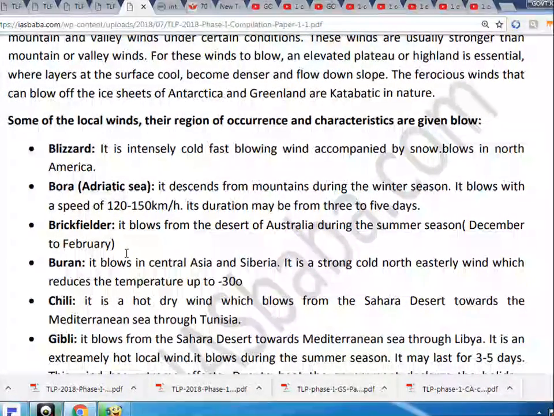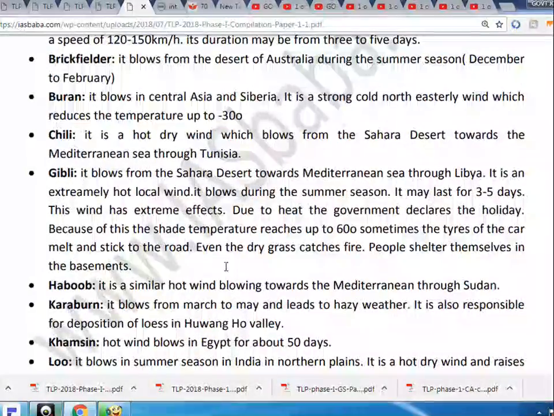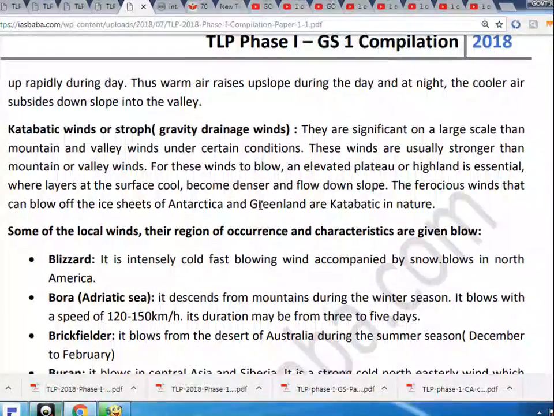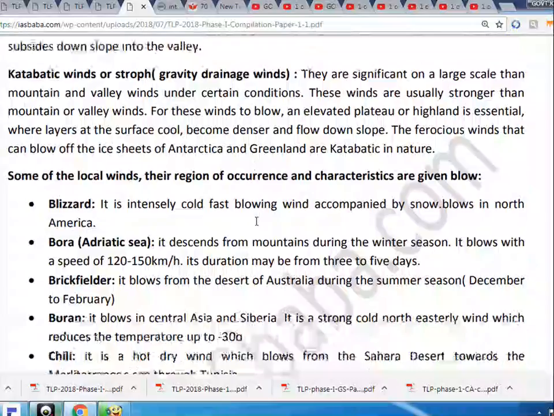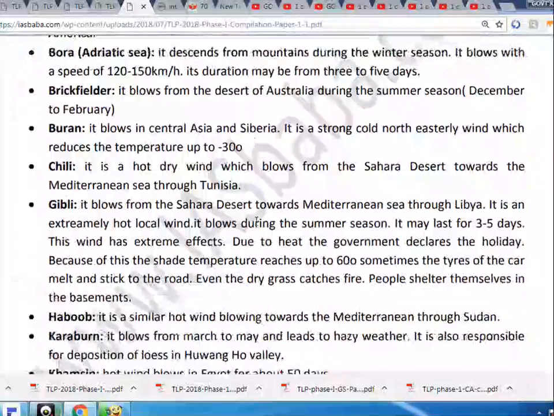Note, in the above synopsis, the weather associated with the winds has been covered with the wind itself. In the form of an answer, you will have to mention that separately as it is asked separately in the question. Monsoon as a local wind we have not covered here, as one synopsis is dedicated to monsoon climate.